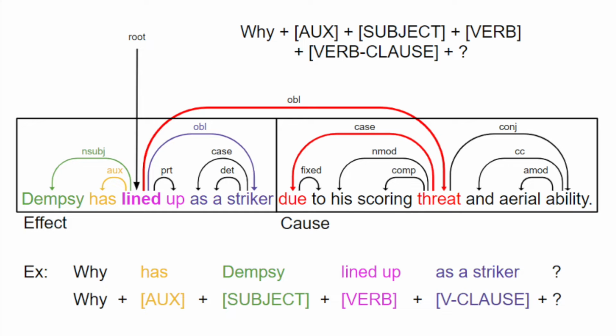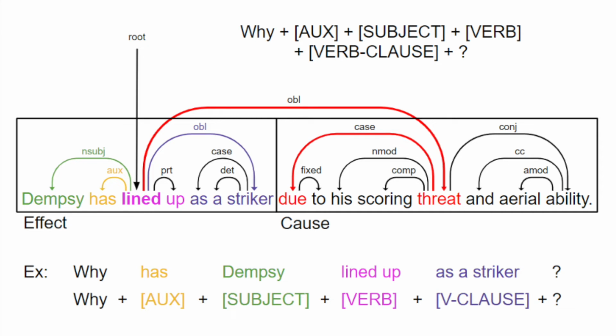Otherwise, did or does is added after why based on the tense of the main verb, and the lemma of the main verb becomes the question verb. The noun subject is then added between the auxiliary and verb in that question. After appending the rest of the verb clause, excluding the explanation, the question is then returned.